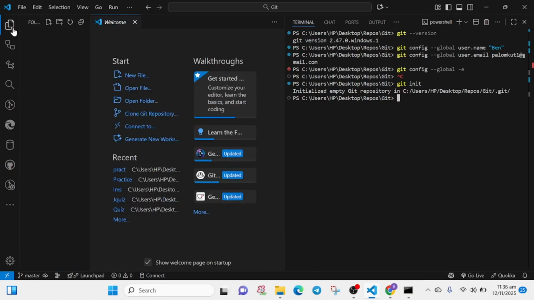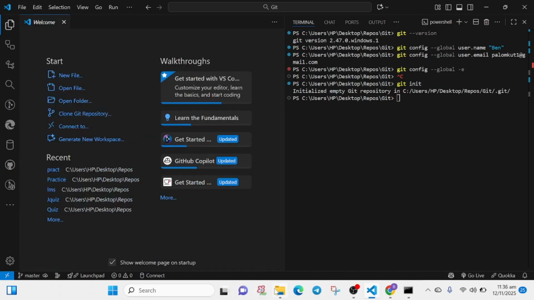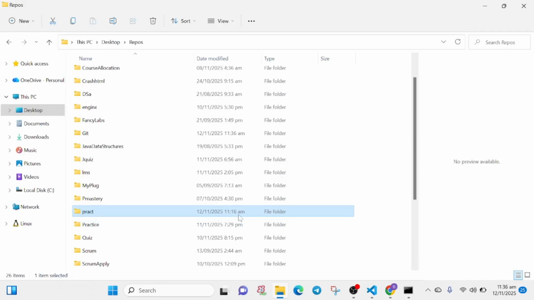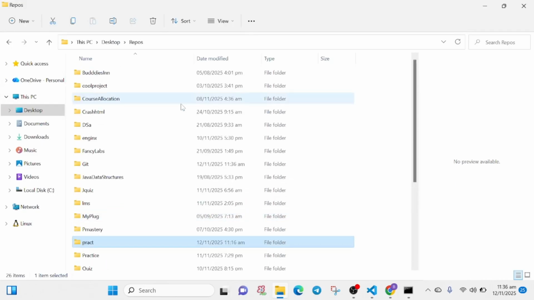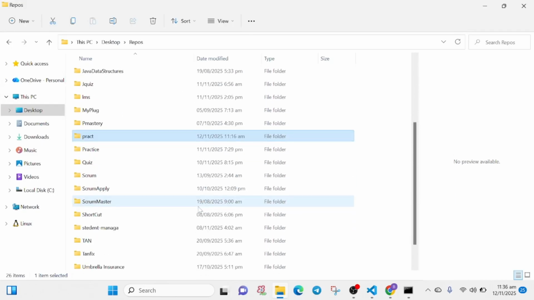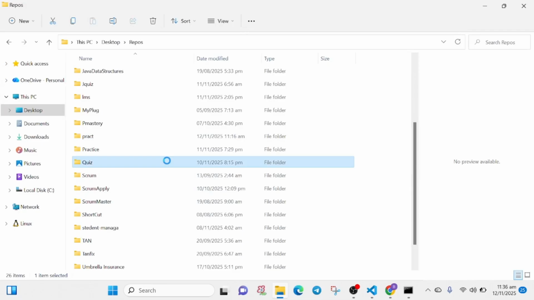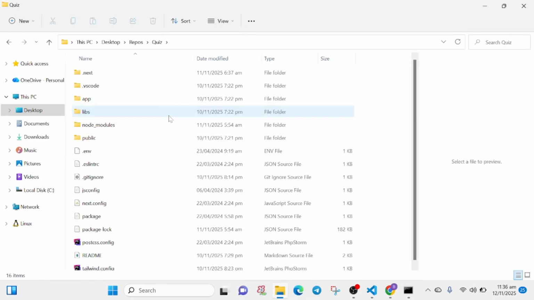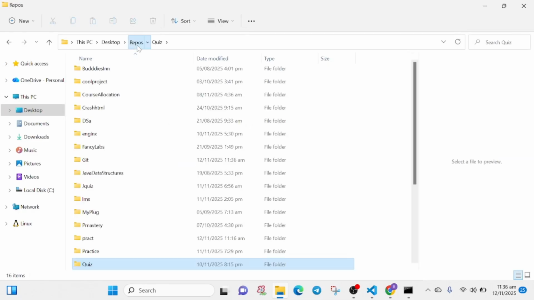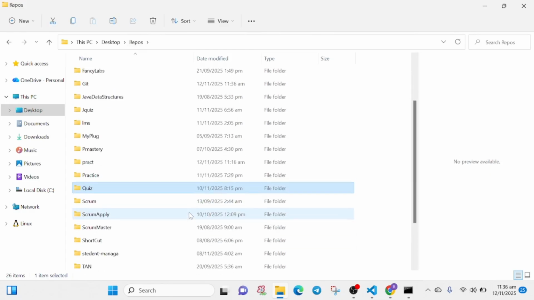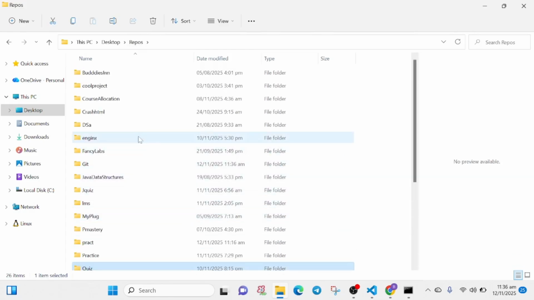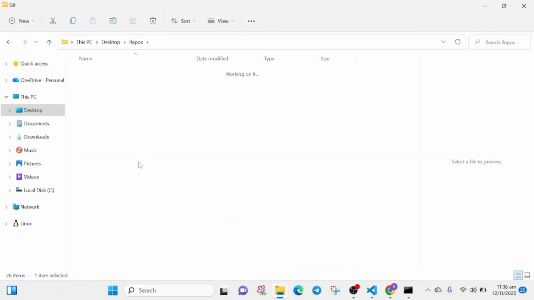When you initialize git in any folder, a new file is created, the .git file. So let's quickly navigate to our git folder and let's look at something. Oh no, this is the wrong folder. Where's my git folder? It should be up here. Yeah, so this is my git folder, and my folder looks empty.